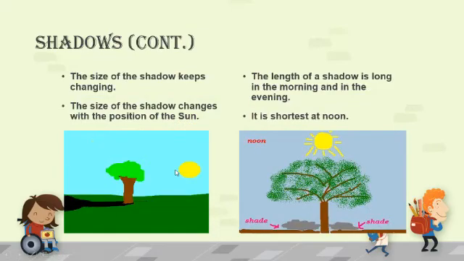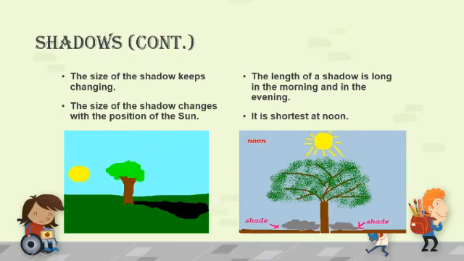Now children, the size of your shadow keeps changing. Sometimes it is longer and sometimes it is shorter than you. The size of your shadow changes with the position of the sun. The length of a shadow is long in the morning, it is shortest at noon and becomes long again as the sun sets in the evening. Let me explain to you. See, children?